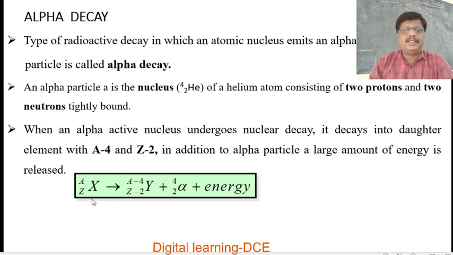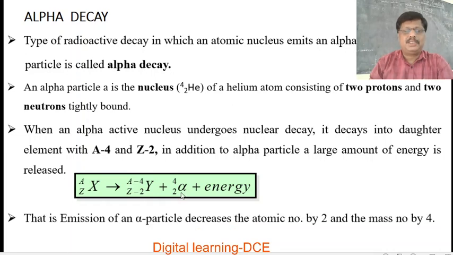This Z X A represents the parent element, which gives rise to Y, that is the daughter element. Here Y is the daughter element and this is the alpha particle. That is, emission of an alpha particle decreases the atomic number by 2, so it is represented by Z-2, and the mass number decreases by 4, that is A-4.